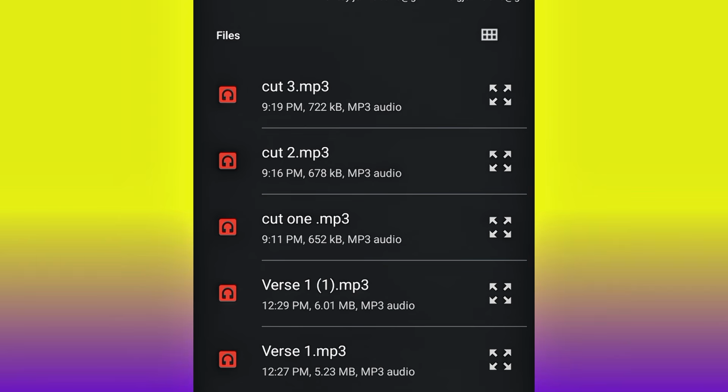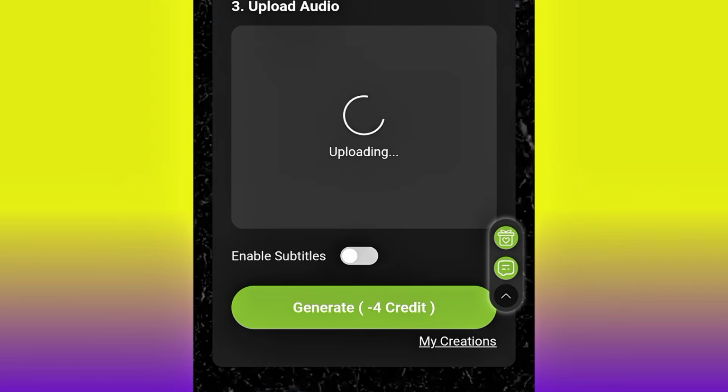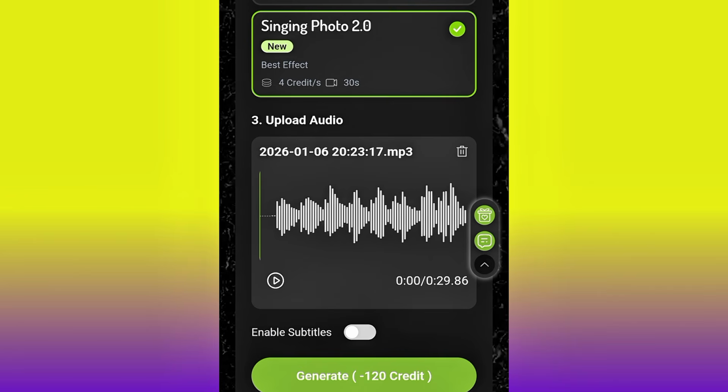As you can see, I named them cut 1, cut 2, and cut 3. So I'm going to go ahead and bring in the first cut. So I just bring in my audio. The next thing to do is to go ahead and click generate.